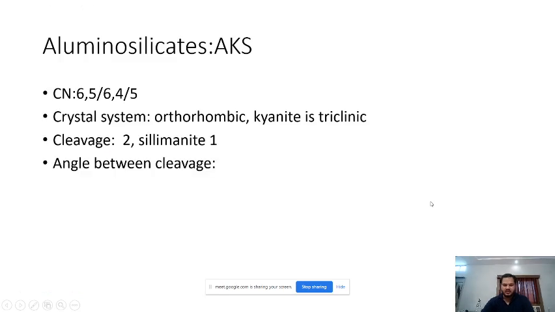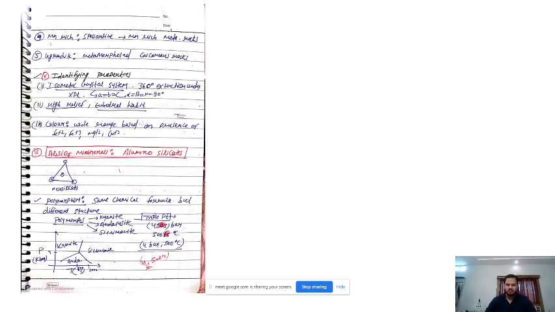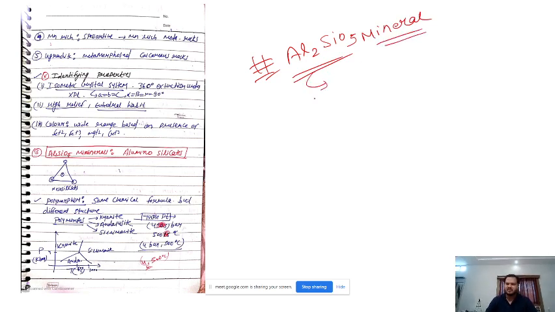Okay, the next topic I want to cover is aluminosilicate. All right. Actually, why I am covering this here, I think you must have covered this in the topic of polymorphism. So actually UPSC hasn't asked this directly, write a short note on aluminosilicate or something like that, but it can ask. It is an important mineral group.